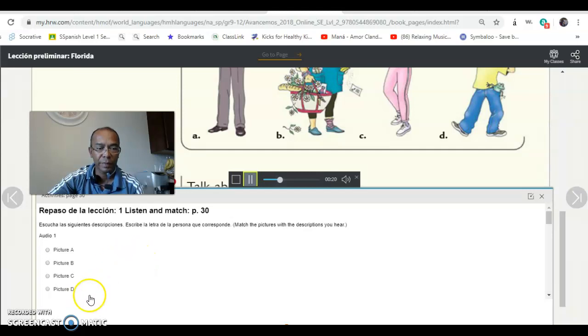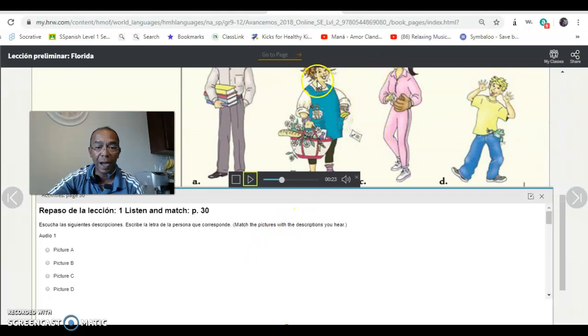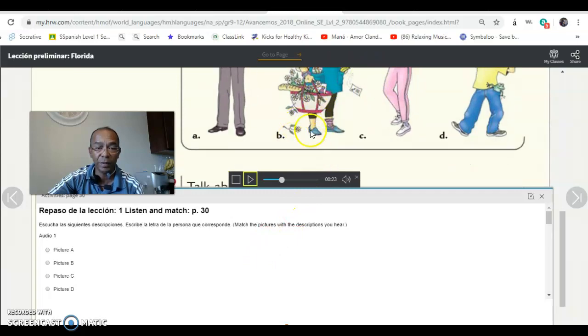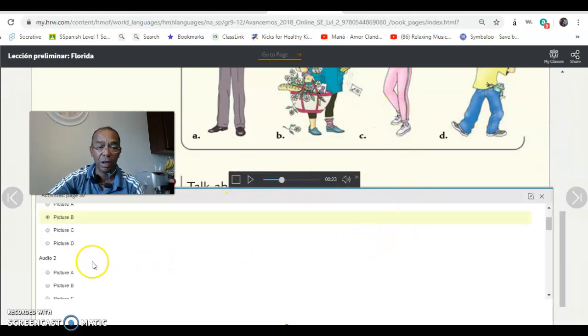1. Es baja y pelirroja. Baja y pelirroja will be this person right here, which is B. So you select B and you go and play it again and then select the other ones. Okay, you do all of these and make sure that you submit this. Please submit. Okay, so that's activity 1 that you will have to do.